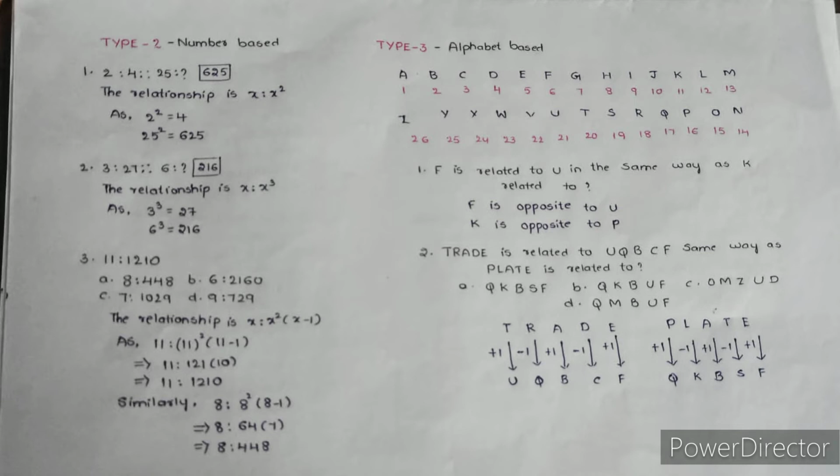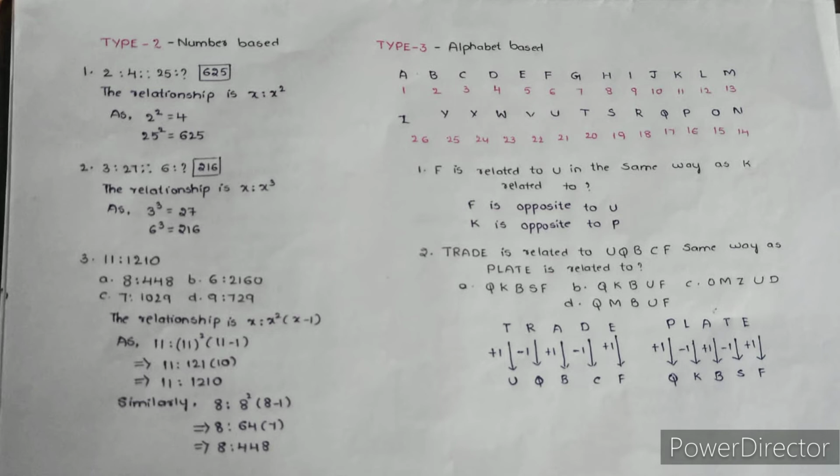So once you have finished writing these alphabets, based on this you have to solve problems. So here, for example, the first question is F is related to U in the same way as K is related to what? So F is related to U. How is this F related to U? Here we will see. In the alphabets, if you clearly see, under F we have U. So the opposite of F is U. Similarly, the opposite of K will be P. So this is how you solve these alphabet questions. If you write A to Z and give numbering from 1 to 26, it will be very easy for you to solve any type of questions.